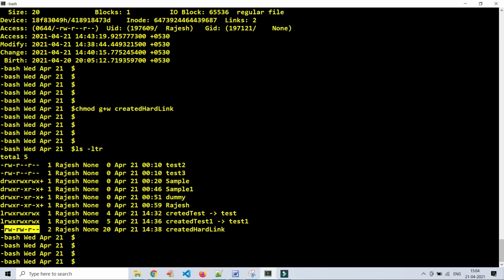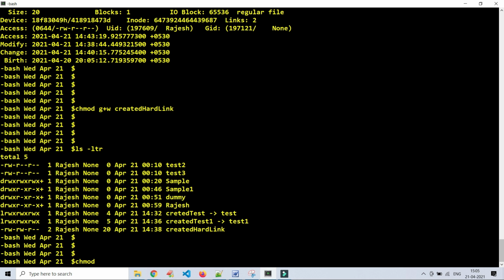Then how to give full permission? If someone asks you to grant full permission to a specific file, what you have to do is use this command, chmod. I told you there are two ways to grant and revoke permissions for a file and directory. In the earlier example we saw the symbolic way of granting or revoking permissions. Now we are discussing the numeric, or absolute, mode.